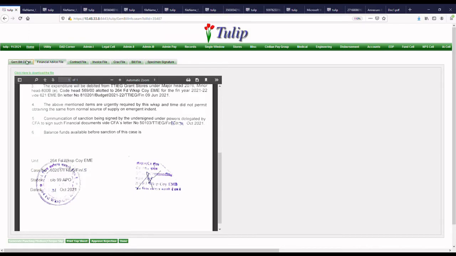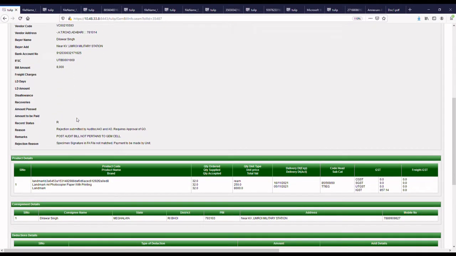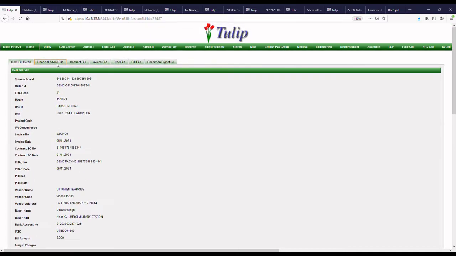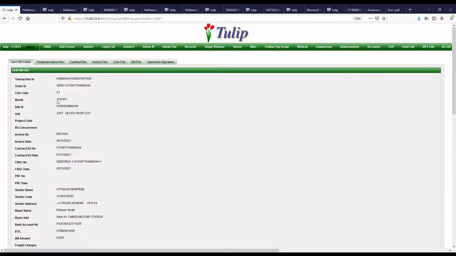So this is bill case number one, in which the bill is being rejected. Why? Because this is a post audit bill. The unit has forwarded a bill in code head 85/869/00, that is a TTIG grant, and the CFA has given the sanction in the financial advice file in TTIG grant only. Now TTIG grant bills or similar grant bills are post audit bills.